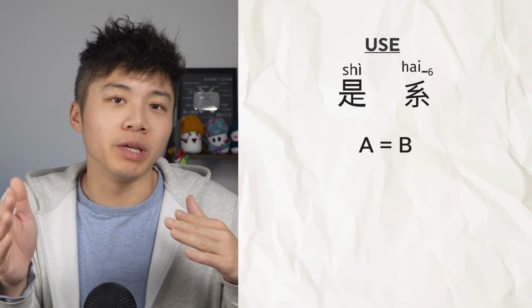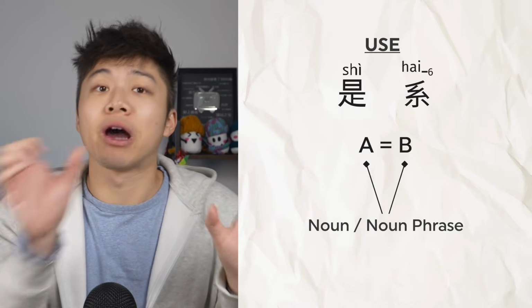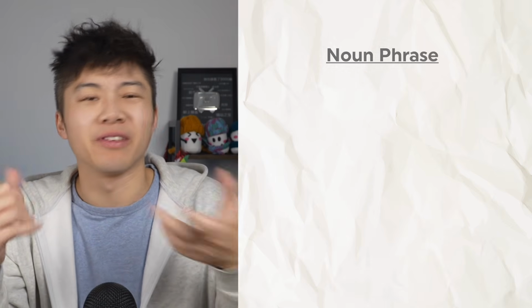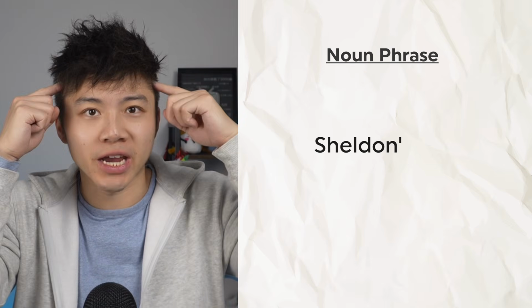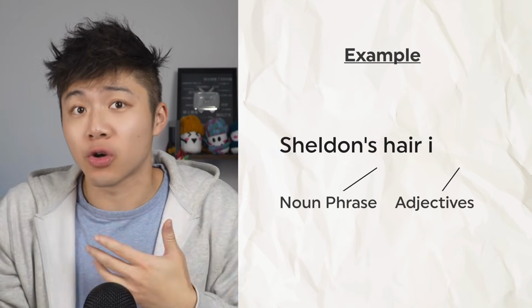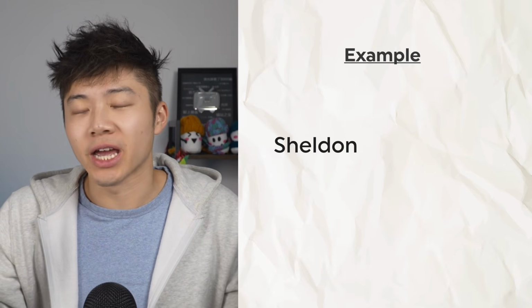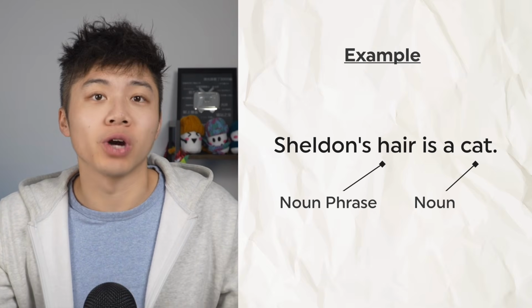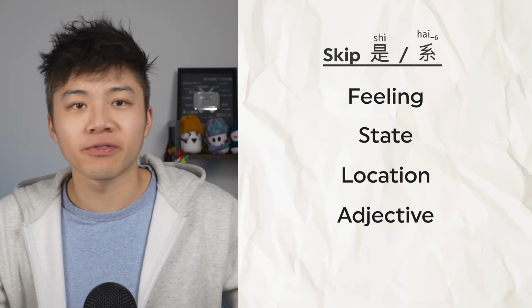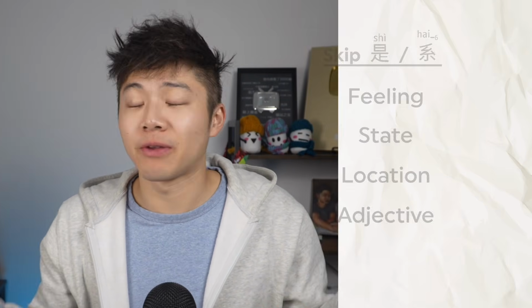Quick reminder again, use 是 or 係 only when you're saying A equals B. Both A and B are nouns or noun phrases. And once again, a noun phrase is just a phrase that's a noun. So for example, Sheldon's hair is a noun phrase. So Sheldon's hair is cool, you don't need a 是 or 係. Sheldon's hair is a cat, you need a 是 or 係. But that's a weird sentence. If you're describing a feeling, a state, a location, or an adjective, skip that 是 or 係. Seriously, this small habit fix instantly sounds more natural. Am I becoming Donald Trump?